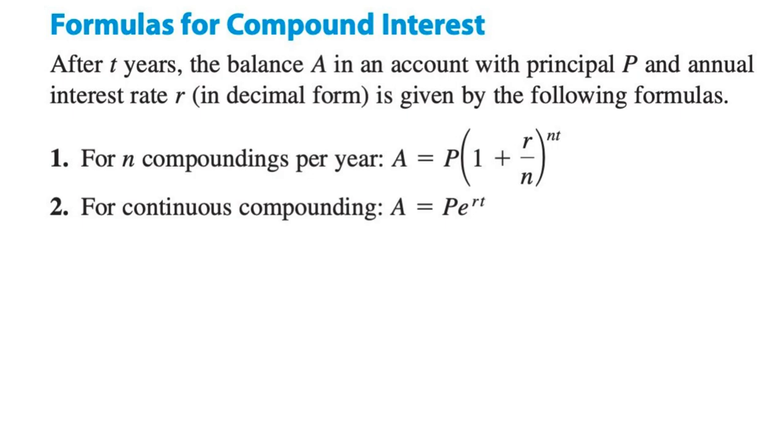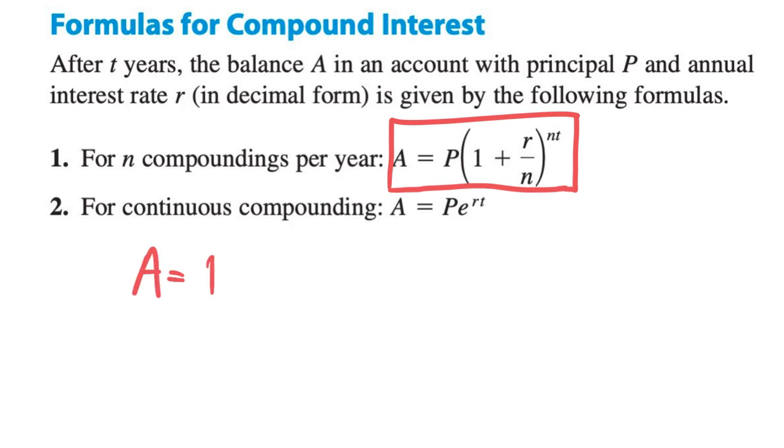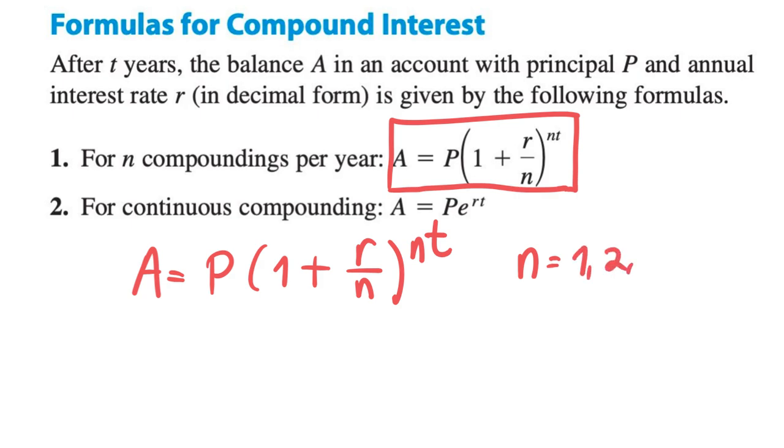formulas for compound interest with its compounding period. If you look at this part, you can see that A is equal to P(1 + R/N) raised to N multiplied by T, where N is the compounding period. Remember that your compounding period can be 1, can be 2, can be 4, and so on.